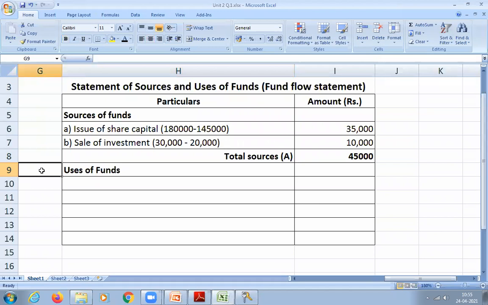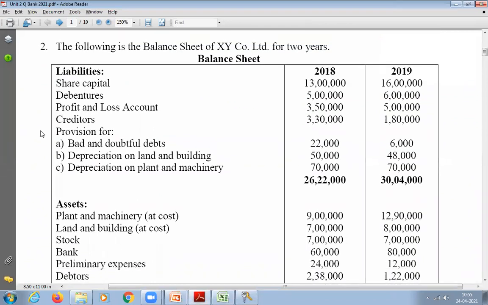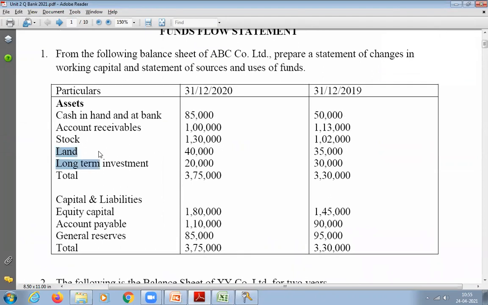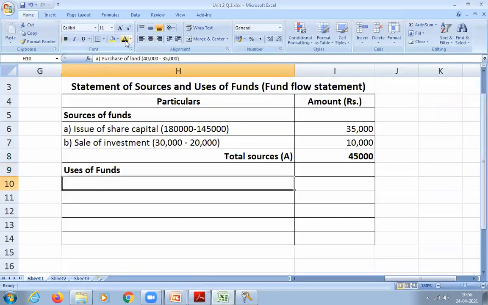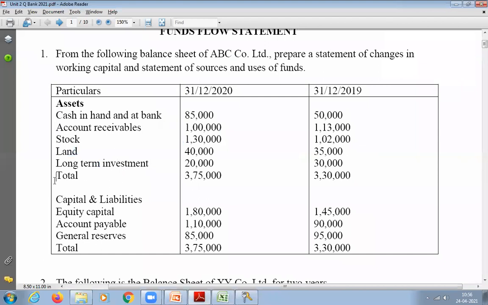So already we discussed. Which all did we discuss as uses of funds? One is land. Yes, they have purchased the land, so we can write that now. Write down: purchase of land. How much amount? 5,000. Okay. Next, what else did we discuss as uses of funds?